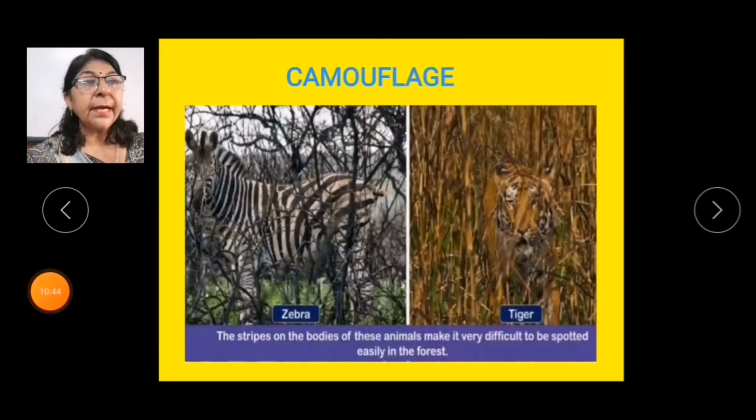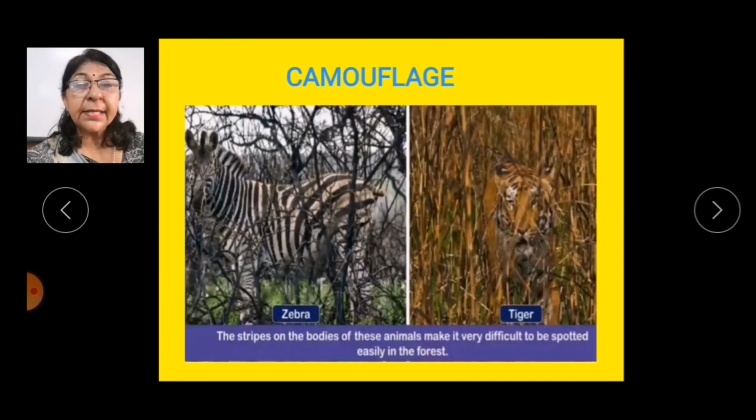Let us understand a different kind of protection in some animals, that is called camouflage. What is camouflage? Camouflage is a phenomenon in which an animal's body color merges or blends with its surroundings. So this makes it very difficult for the enemy to spot.